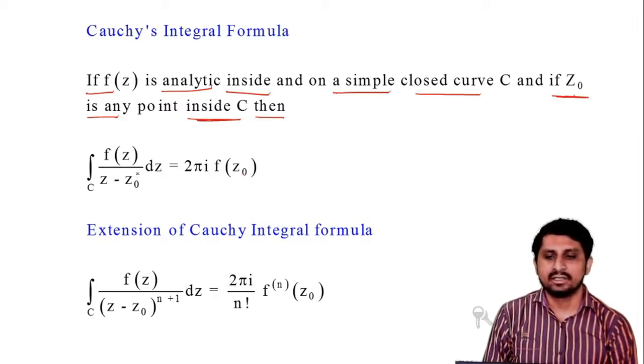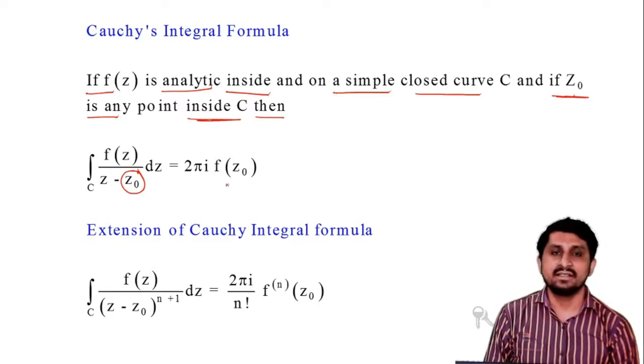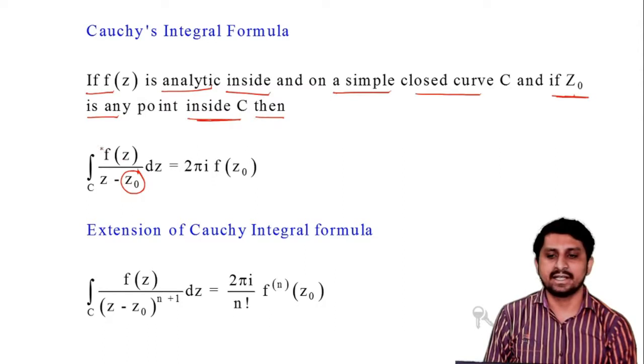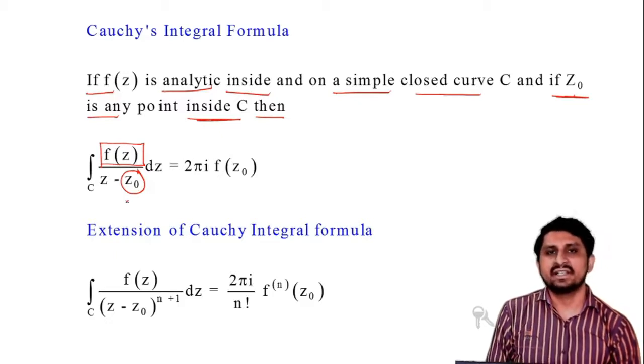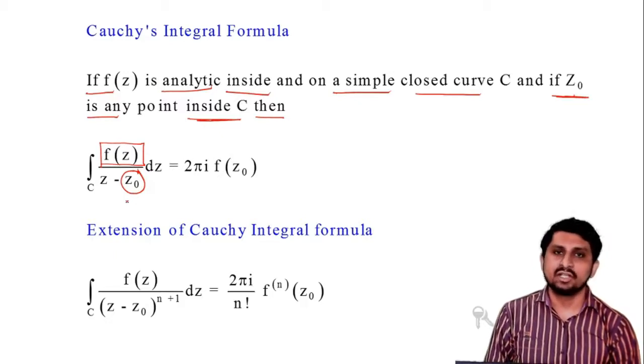That means this point z0 is inside the contour C. If z0 is outside the contour C, then directly we can say the value of the integration is 0 because of the Cauchy-Goursat theorem.